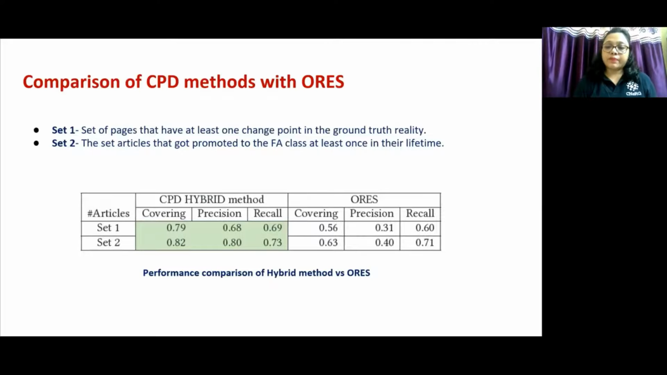We compared the performance of our proposed methodology with the popular tool of Wikipedia Foundation, which is ORES. ORES is a web service or API designed for Wikimedia projects to provide an automated solution for critical wiki works, and quality prediction is one of such tasks. We managed to compare the 2 settings and observe that our hybrid CPD algorithms by far outperform the results obtained from ORES for both these sets of articles.